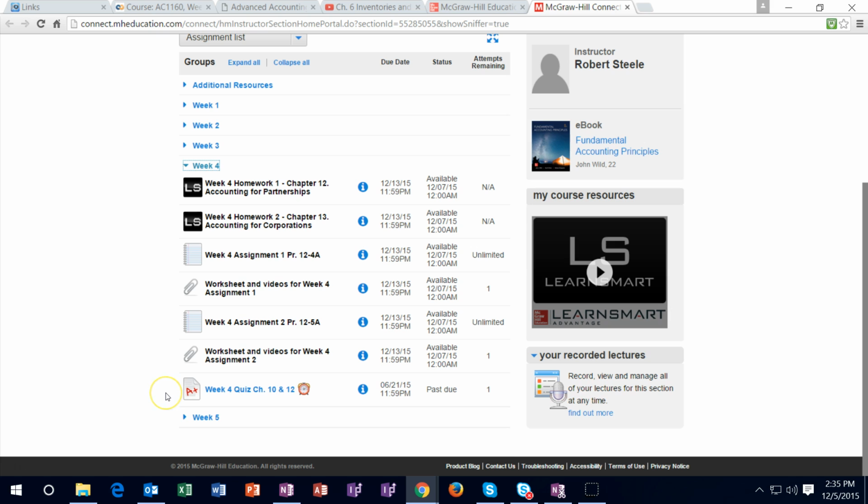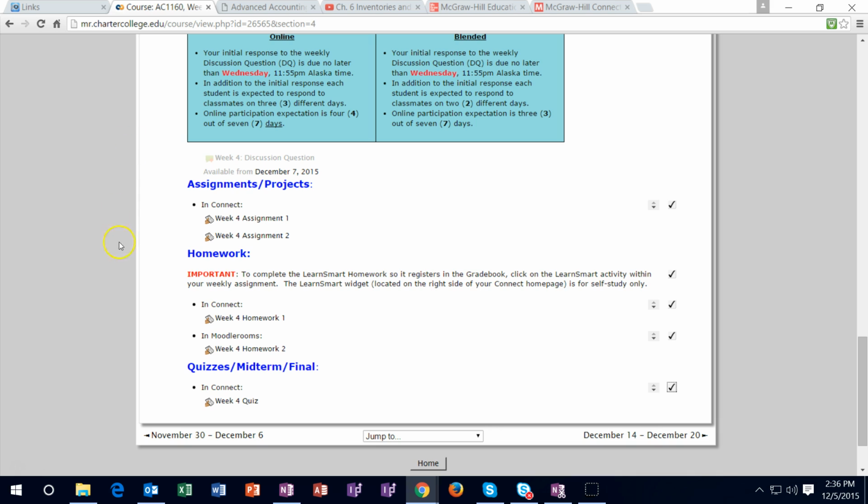Then of course we have the quiz that will be due as of Sunday. Make sure to take the quiz. The quiz generally cannot be made up unless there's an unusual circumstance, in which case you'd have to email me and I take that on a case-by-case basis. So make sure to get that in there. It's multiple choice, so you can pick up some points even if you're not fully up to date, you don't feel fully prepared for it. Any points are better than no points, so take those.